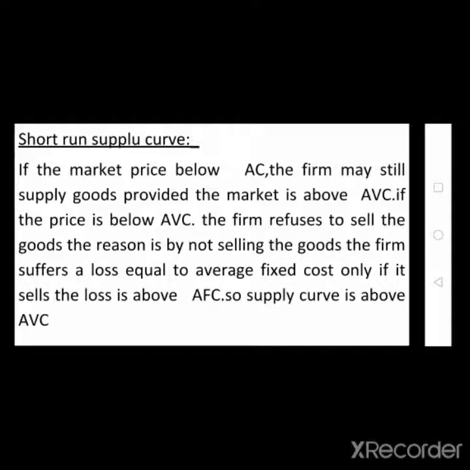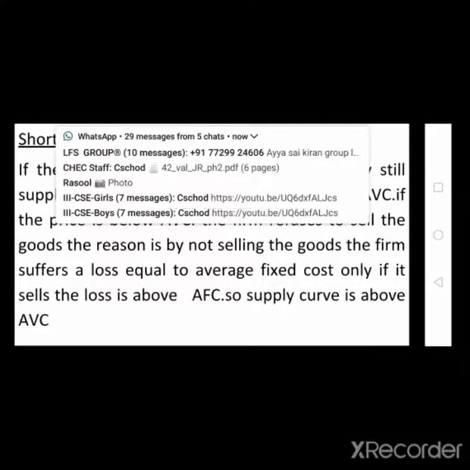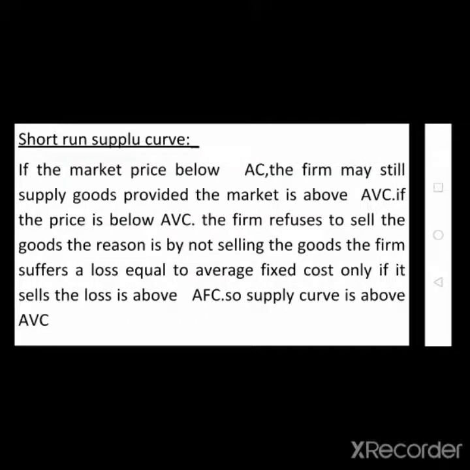The firm refuses to sell the goods if the price is below the variable cost. The reason is that by not selling the goods, the firm suffers a loss equal to average fixed cost only. If it sells the goods below the average variable cost, the loss is above fixed cost. So the supply curve is above average variable cost.